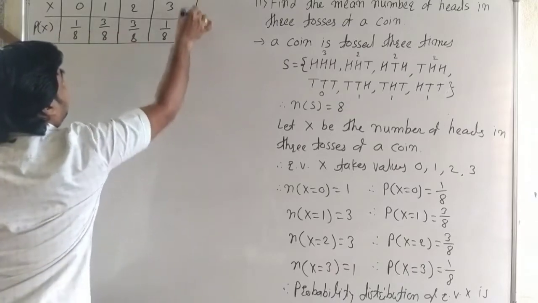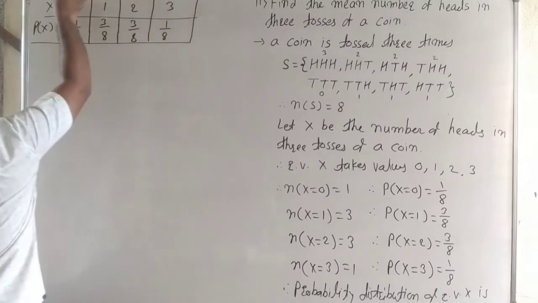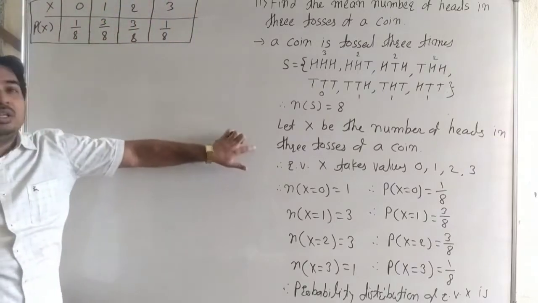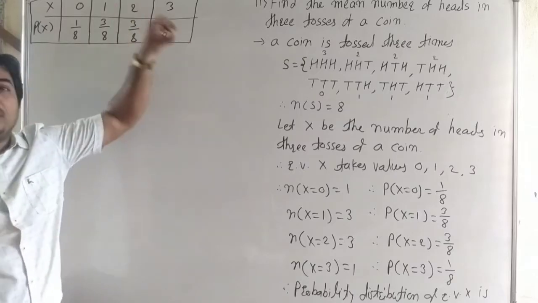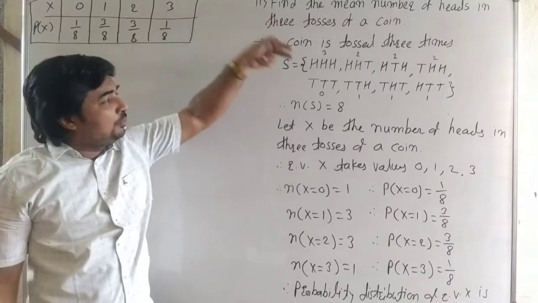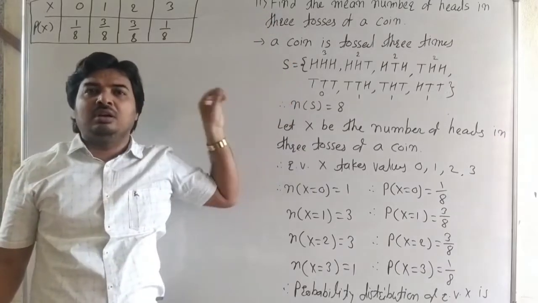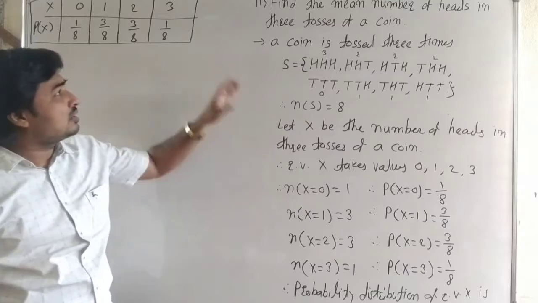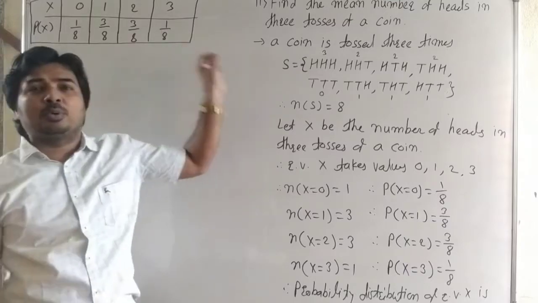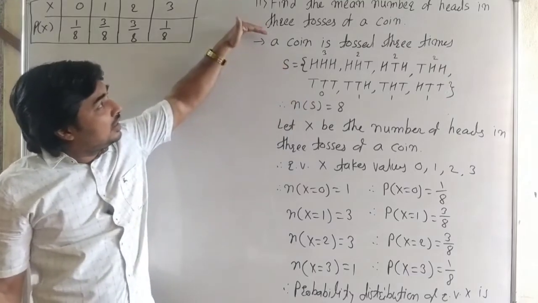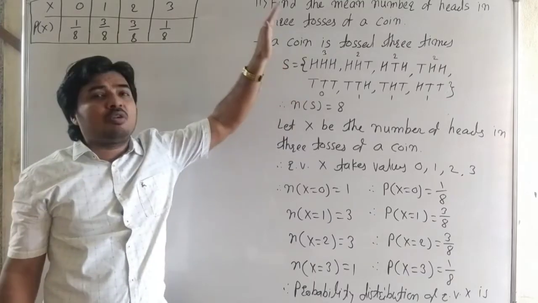Now here it is a probability distribution of a random variable x, but here we want to find the mean of the number of heads when a coin is tossed 3 times. In the exam, a question may be asked like: find the probability distribution of the number of heads in 3 tosses of a coin.